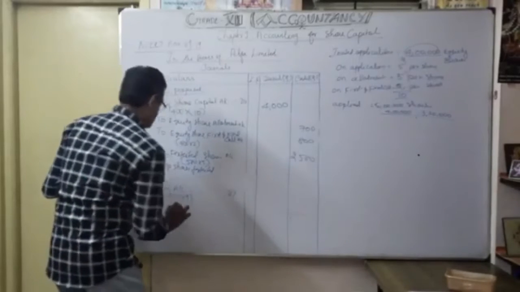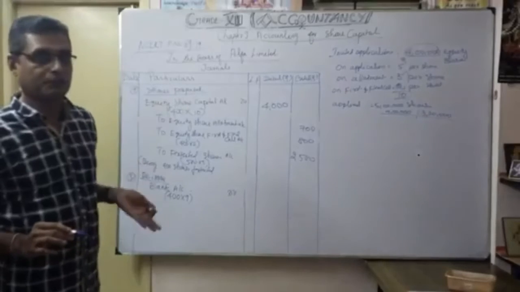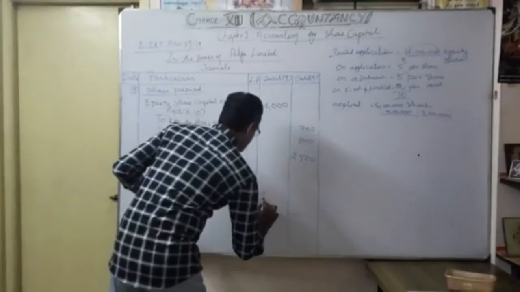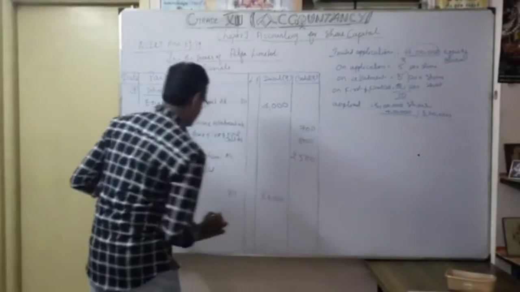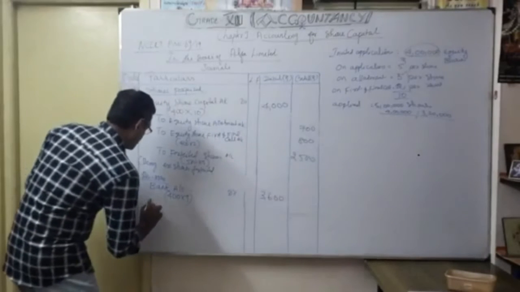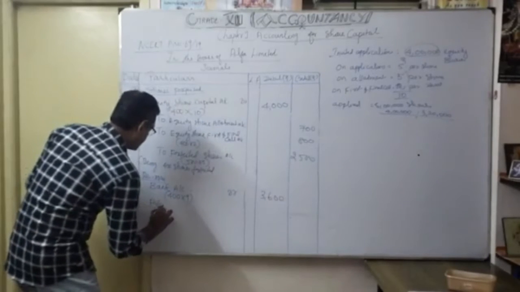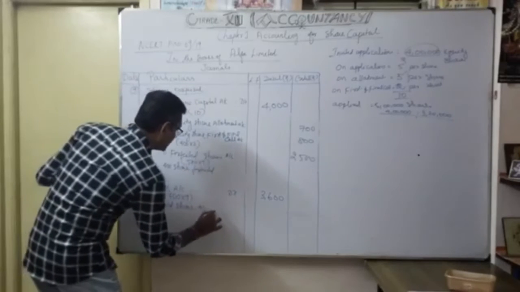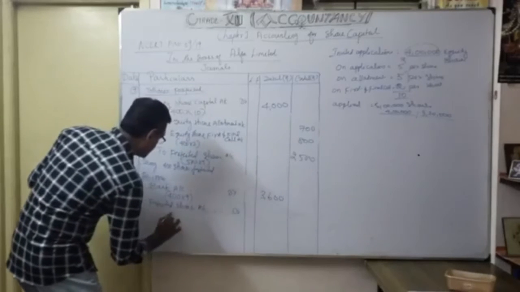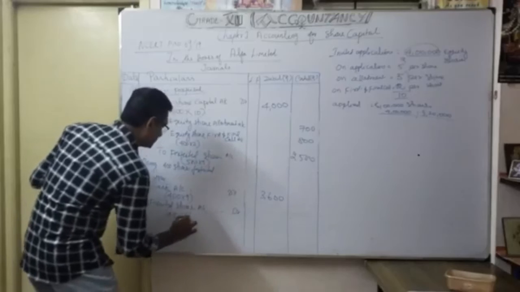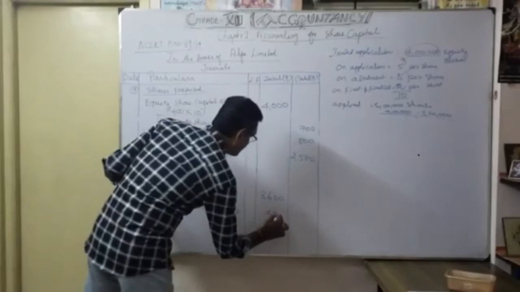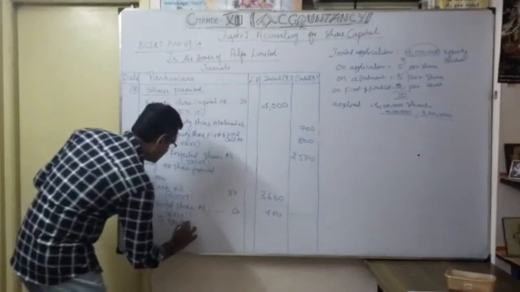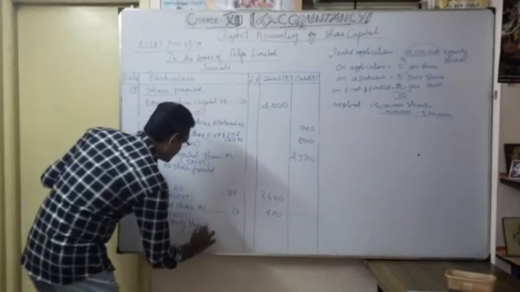9 rupees. Not 10 rupees, so 9 rupees. Less than the face value, naturally. So 400 into 9, 3,600. You got the money. So how much is the company losing? So, forfeited shares account. So that is nothing but discount. Okay. So 400 into 1, so 400. To equity share capital.